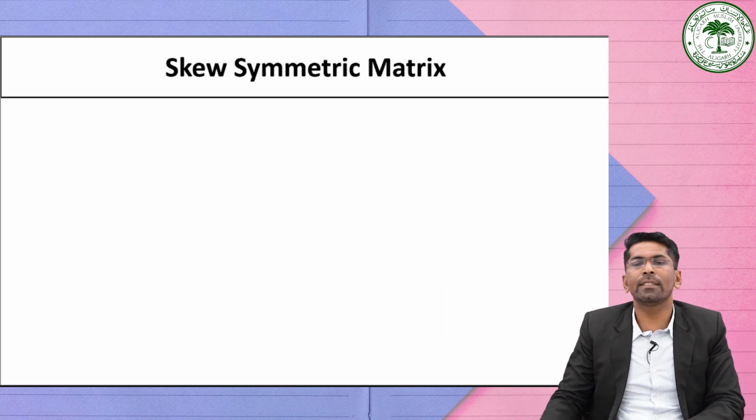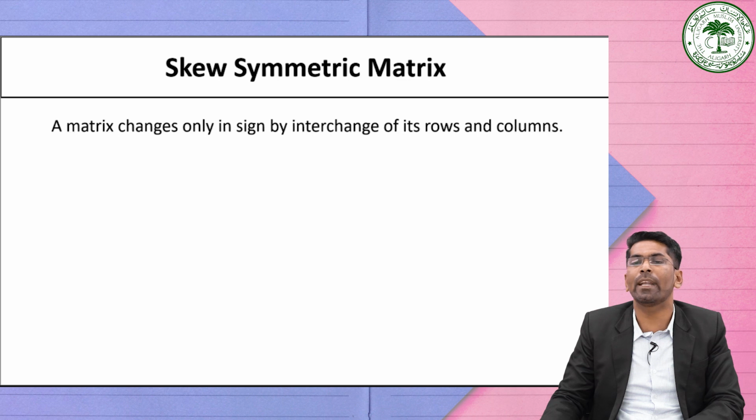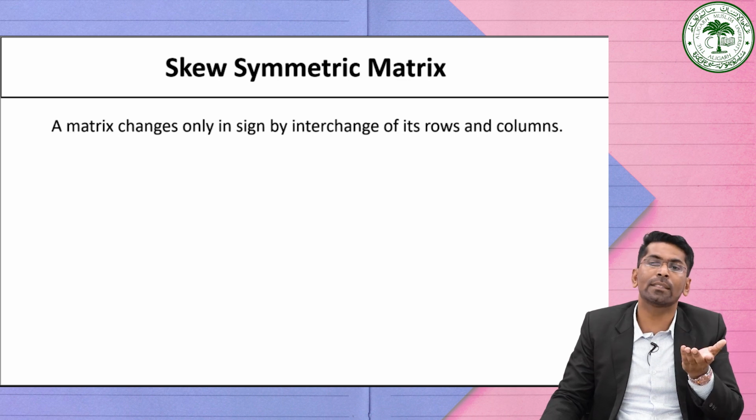Now as against the symmetric matrix, we have a skew symmetric matrix. A square matrix is said to be a skew symmetric matrix, or it is also known as anti-symmetric matrix, if it changes only sign by interchanging its rows and columns.